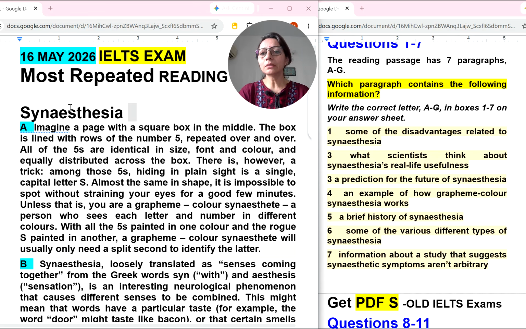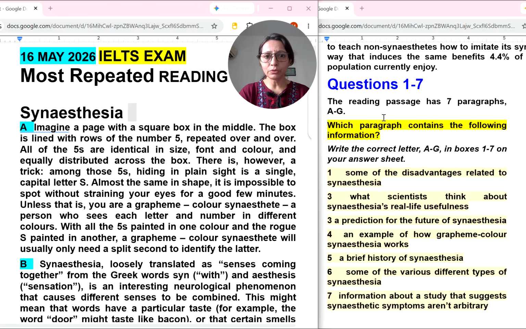Okay, so this is the most repeated IELTS exam reading. At least twice it comes in the IELTS exam every year. I am telling you, I remember I think last year also I had solved this reading. So this reading was reported for the 16th May 2026 IELTS exam in India. So it means this reading can be part of your next IELTS exam anywhere in Canada, US, France, South Africa, UK, Japan, anywhere.